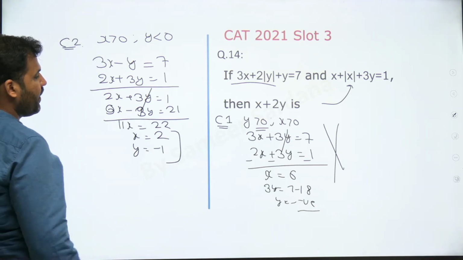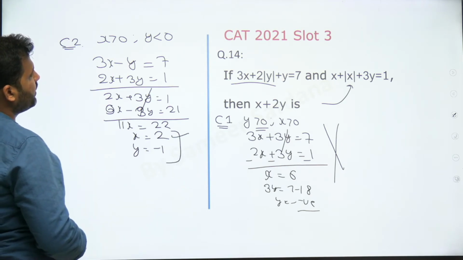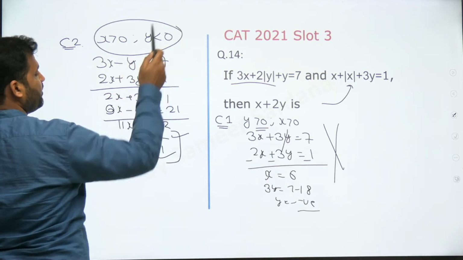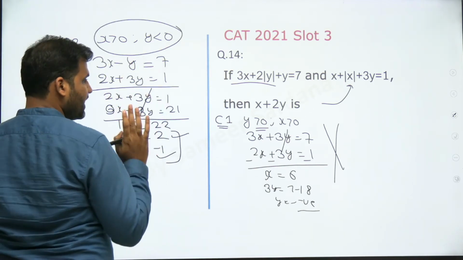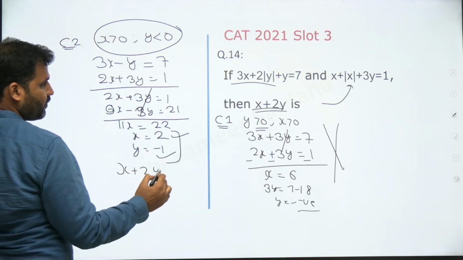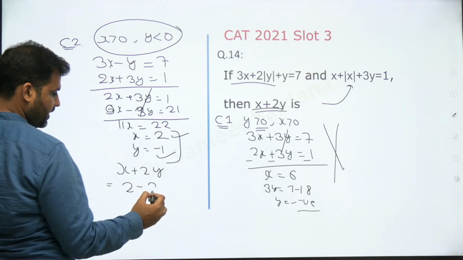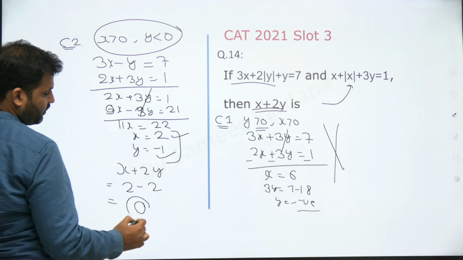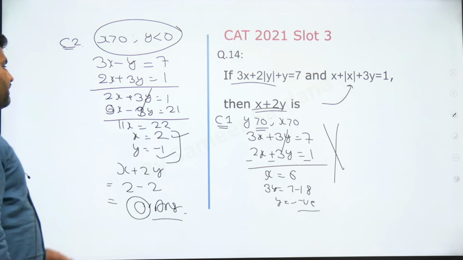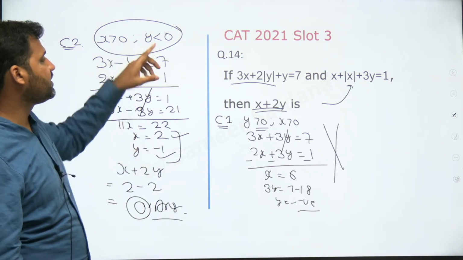X greater than 0, y less than 0 में x की value जो आई that is greater than 0, right? And y का value जो आया that is less than 0. And यही this is what I have assumed. So that means this is the right values. Now you can find out the value of x plus 2y. X plus 2y will be equal to x as 2, y का value यहाँ पे minus 1 put करना है. So this is 0. 2 minus 2 will become 0, and that is the correct answer of the question, guys, right? Let's say if this would also not follow the given condition, तो फिर हम third case लेते x less than 0, y less than 0 का.